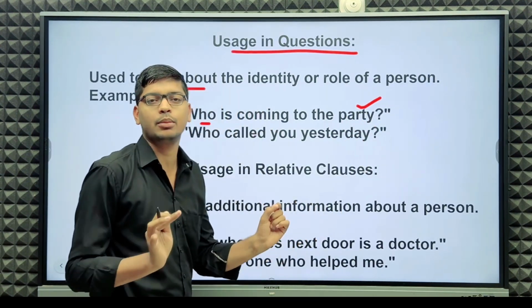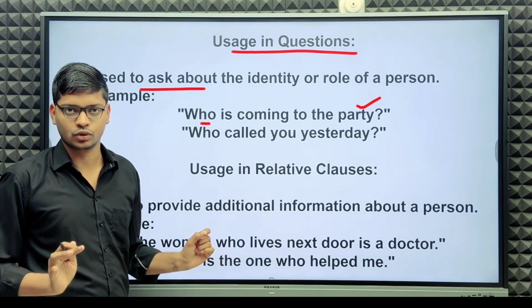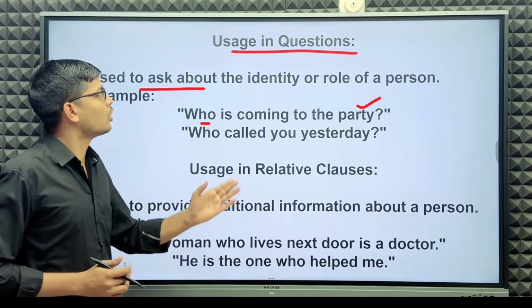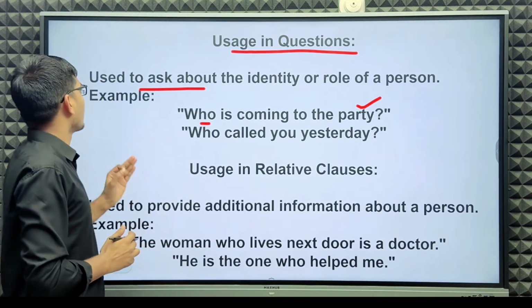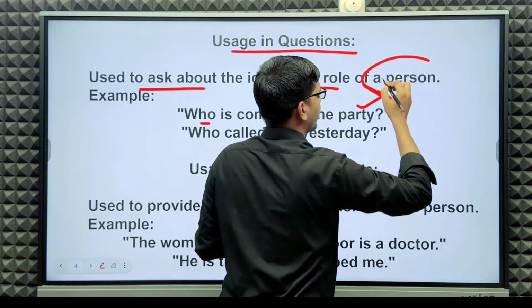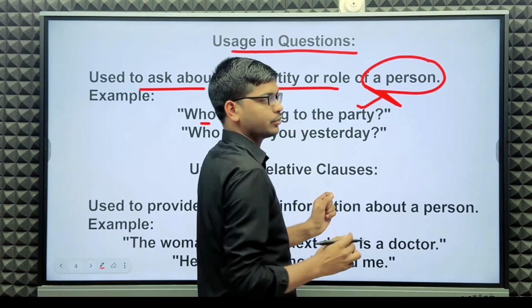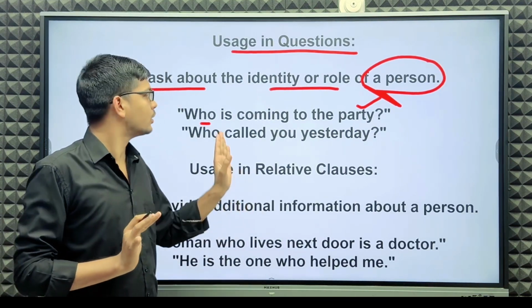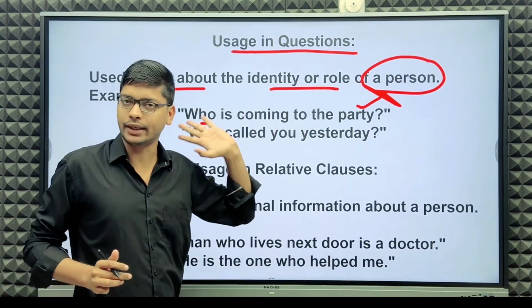For asking a question about a person, we use who. Like, who is coming to the party?